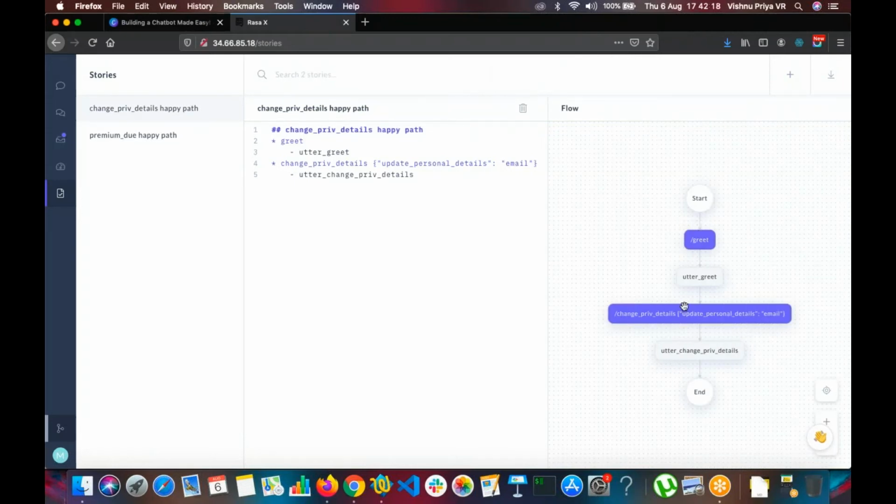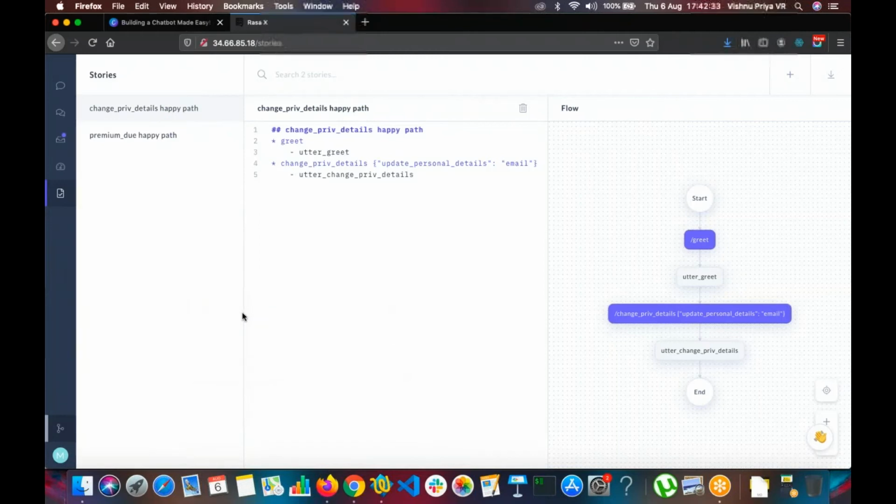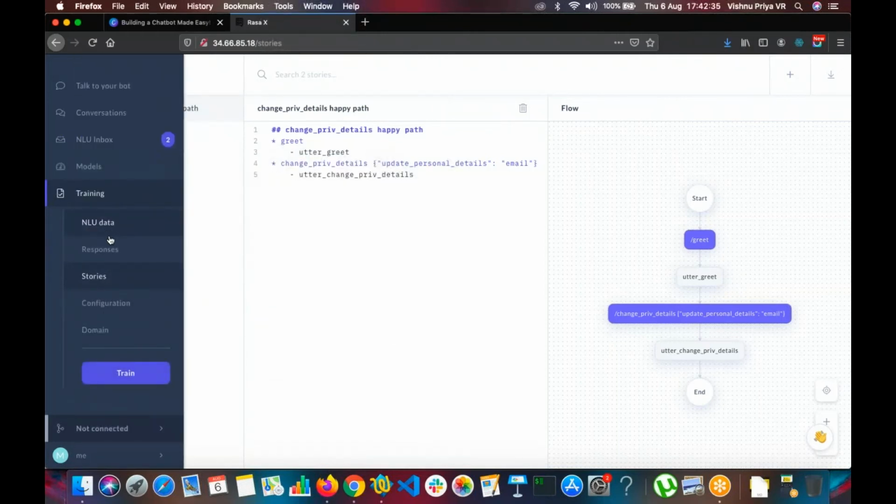And you see the flowchart is created automatically. So if you don't understand the specific syntax of it, you can always look at the flowchart and do it. So the stories are here. Configuration and domain we have already done. Anything missing? I don't think so.